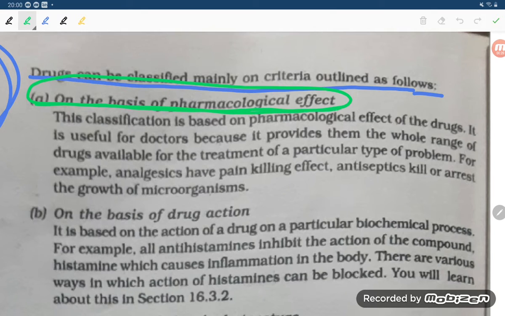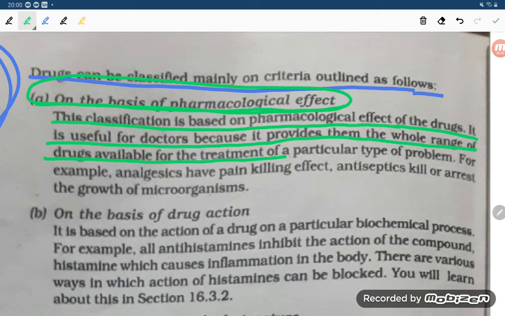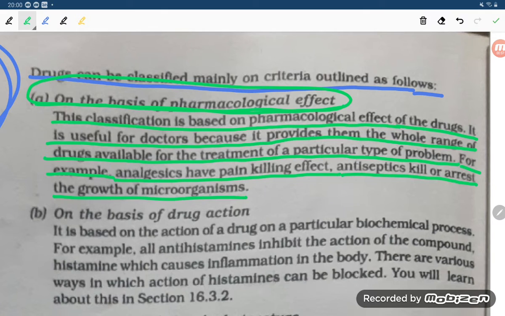On the basis of pharmacological effect. This classification is based on the pharmacological effect of the drugs. It is useful for the doctors because it provides them the whole range of the drugs available for the treatment of a particular type of problem. For example, analgesics have a painkilling effect, antiseptics kill or arrest the growth of microorganisms.